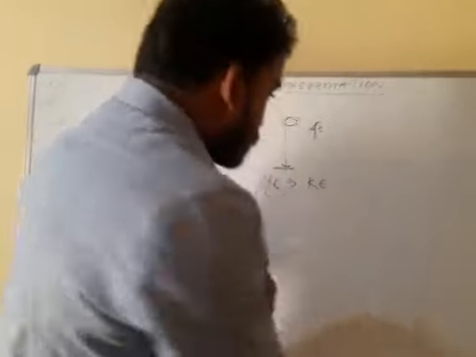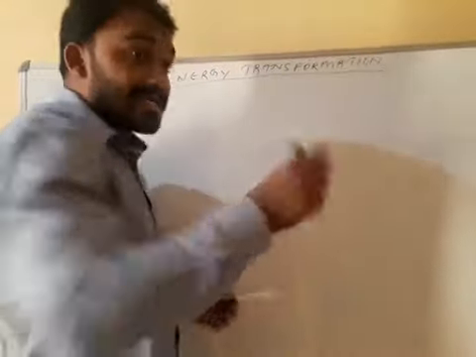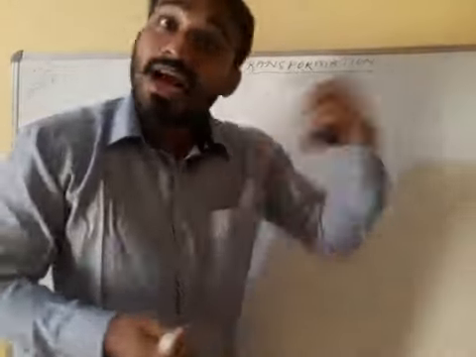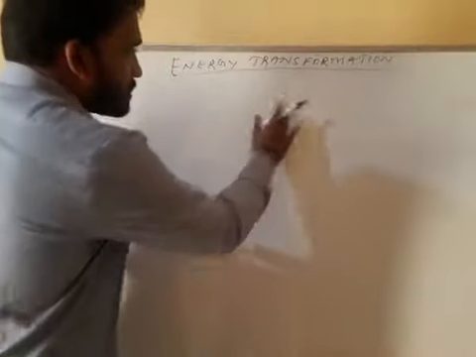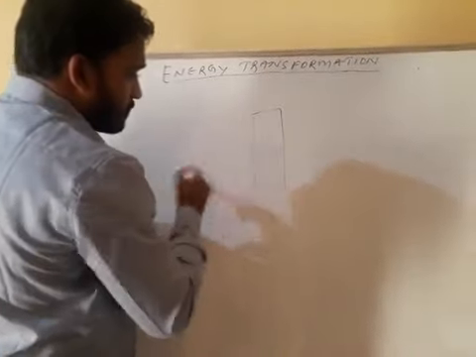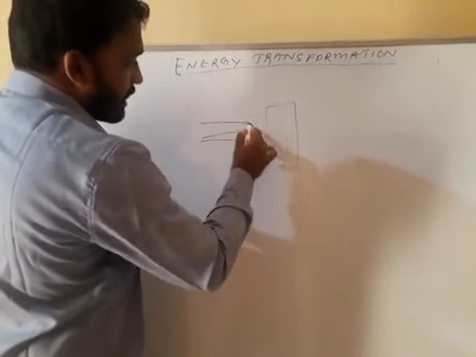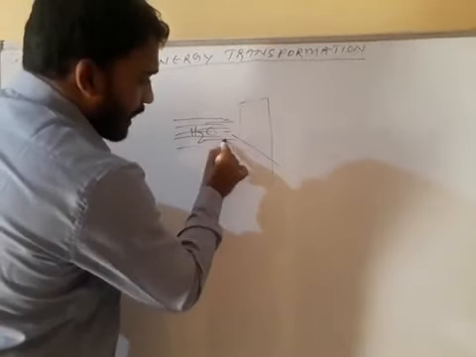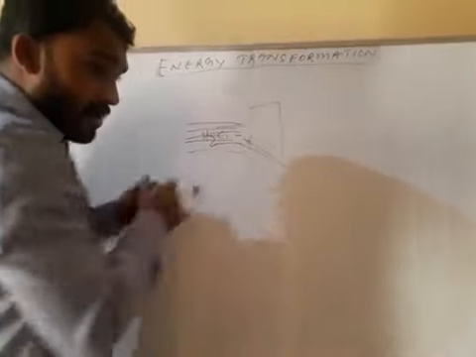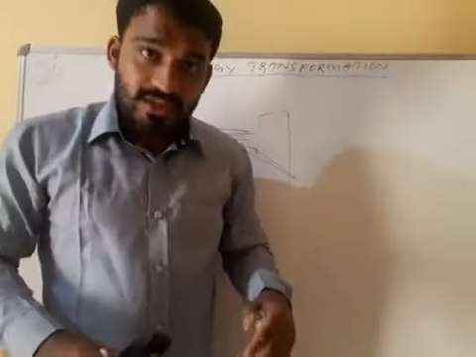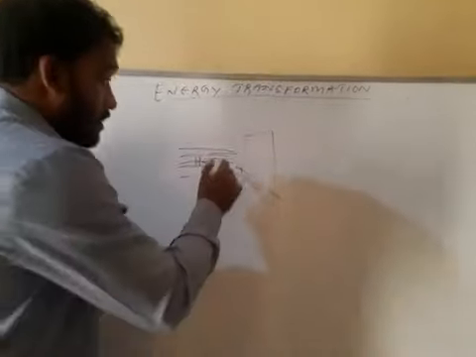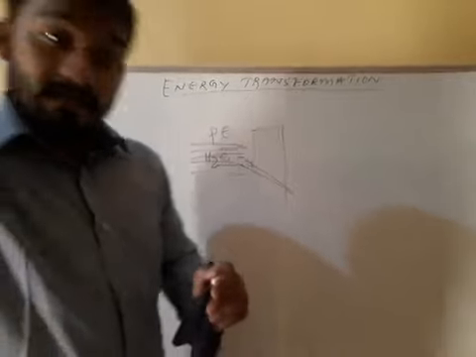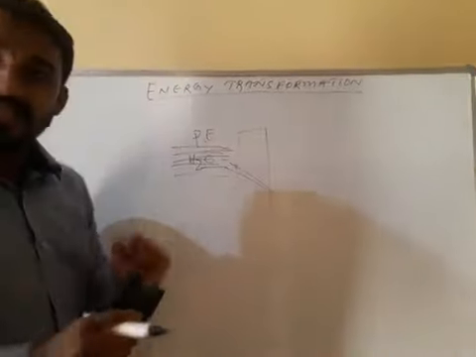Next, suppose you want to produce electricity from hydroelectric power plants, like the one at Hirakud Dam. You know the Hirakud dam. The water is stored at a height, suppose this is the dam and this is water, H2O. There is a big hole-like structure, so with great pressure the water will move down. Here it contains potential energy, because the water is at a height.